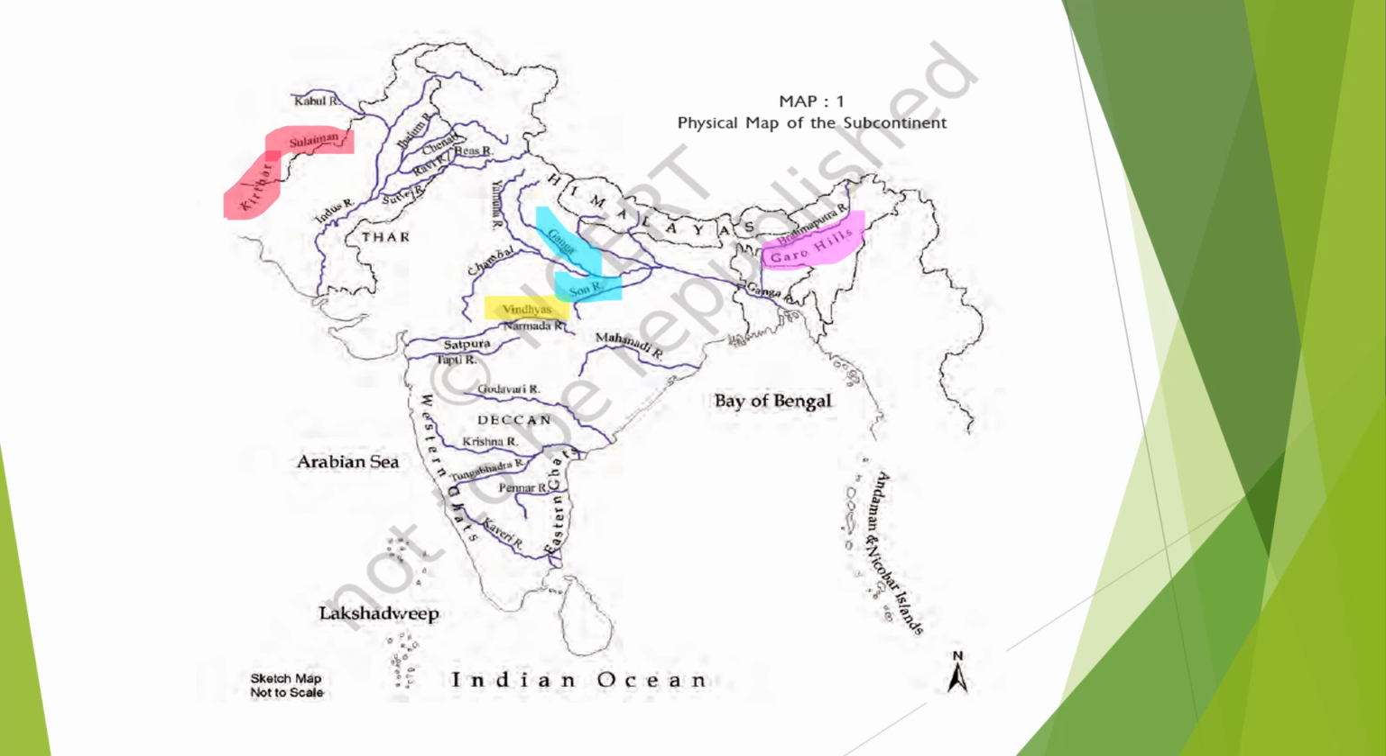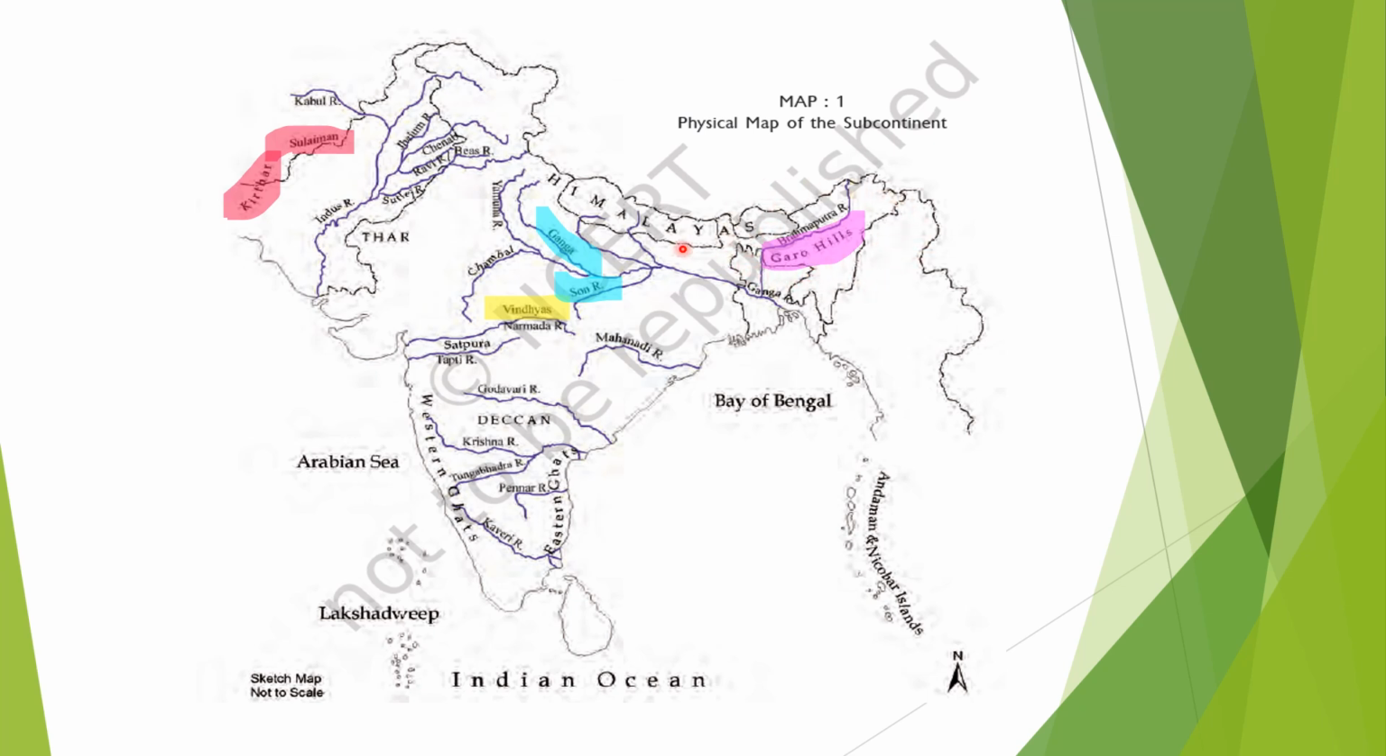First, we are going to learn about the Kirthar and Sulaiman hills. The Sulaiman and Kirthar hills are in the northwest of India. Here we can clearly understand that this is the north side and this is the south side. This is the northwest part of India, and this is also a very important place, the Garo Hills.